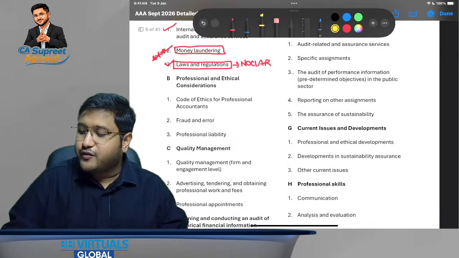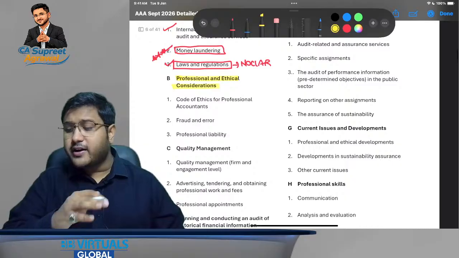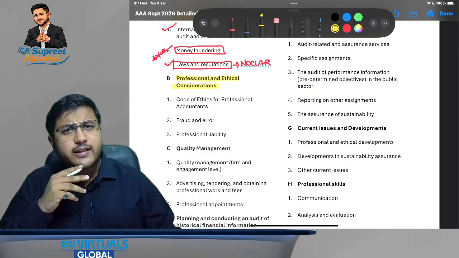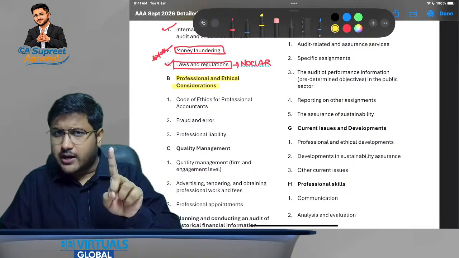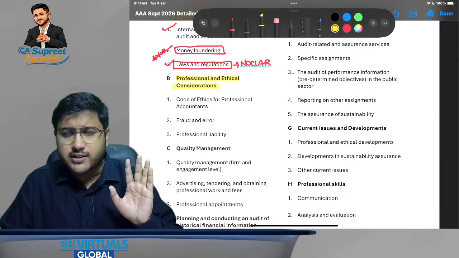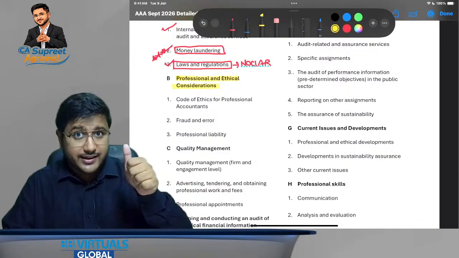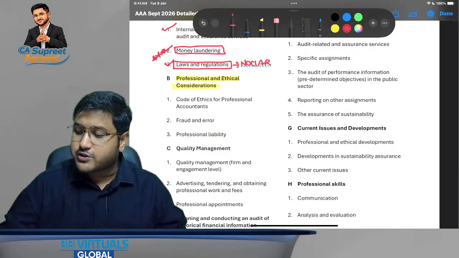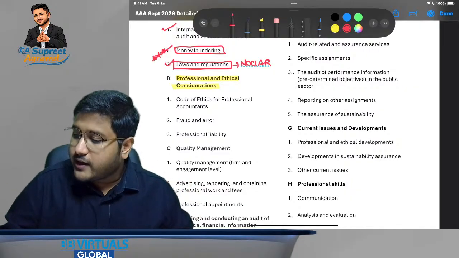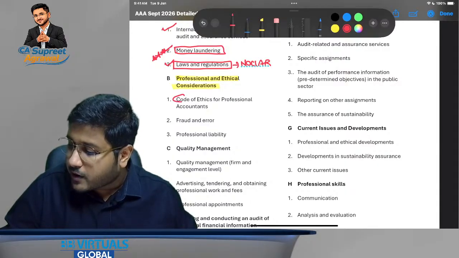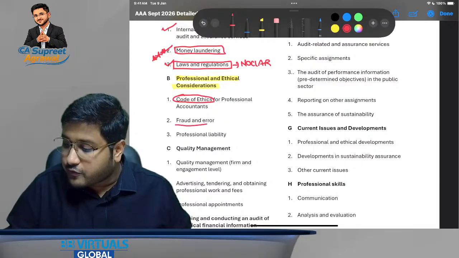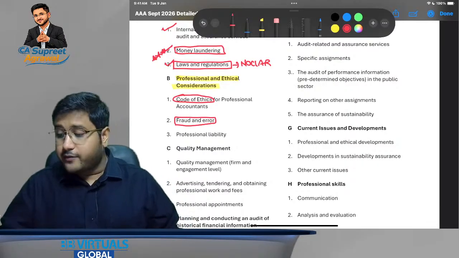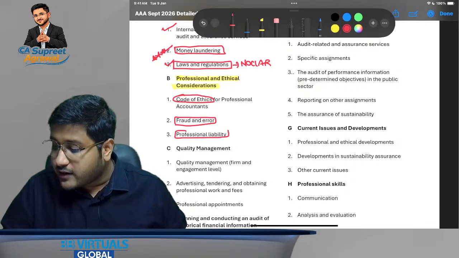Then after this, we will move to a different section altogether, which is professional and ethical consideration. Good sir. In the AA syllabus, there was just one chapter, chapter number 4, which was of professional ethics, right? Here there's a full section. Yes, my dear friends, there's a full section about professional and ethical considerations, because here the code of ethics is just one part of it. We also have to discuss fraud and error, and we also have to discuss professional liability.